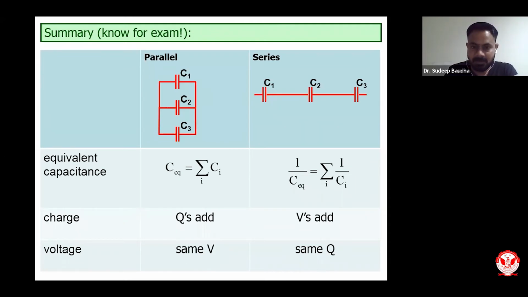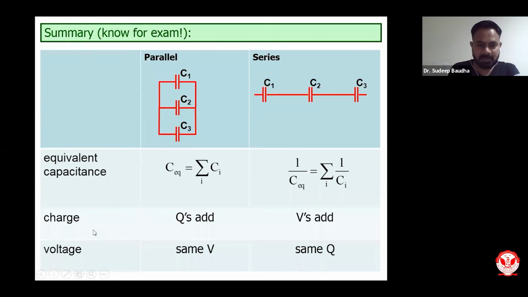From the exam point of view, if you are asked to find the equivalent capacitance, then for the parallel case it will be the summation of all C, and for the series case 1 upon C equivalent will be equivalent to the summation of 1 upon all C.